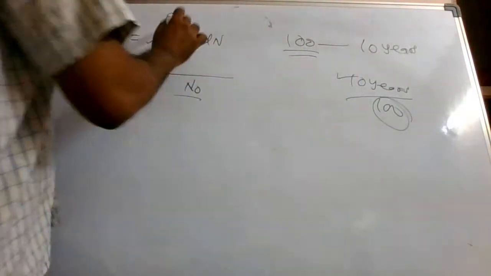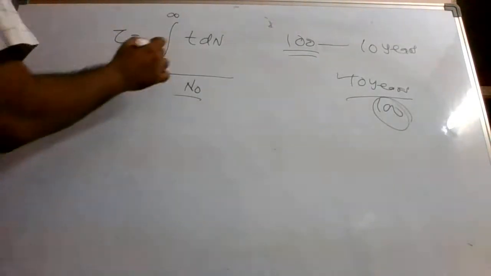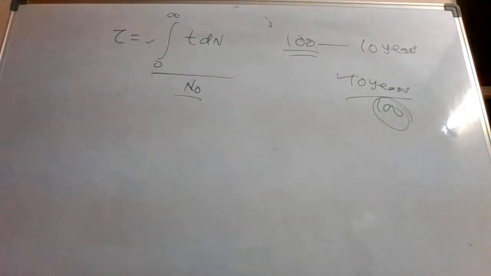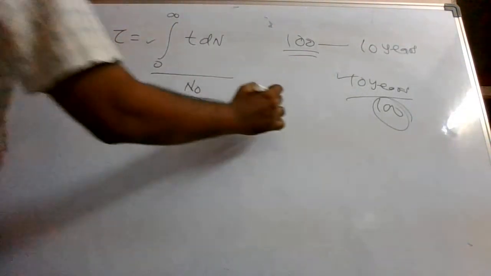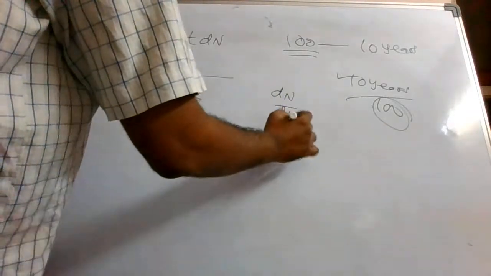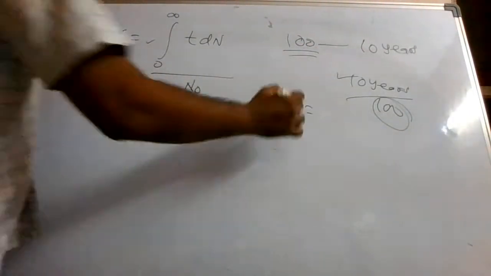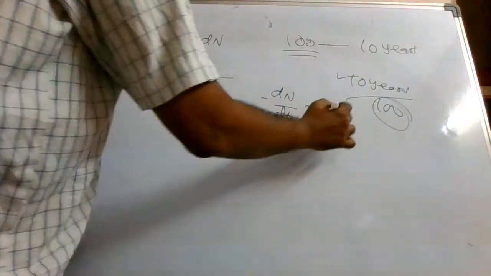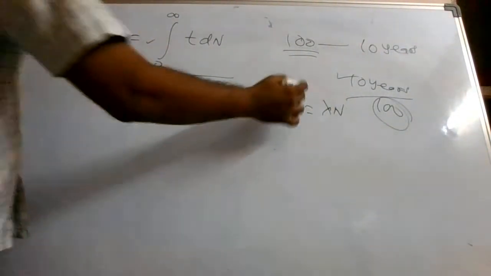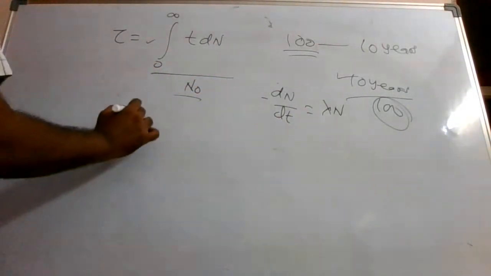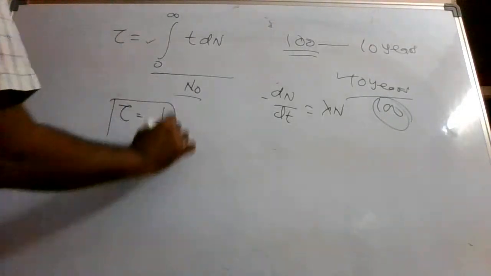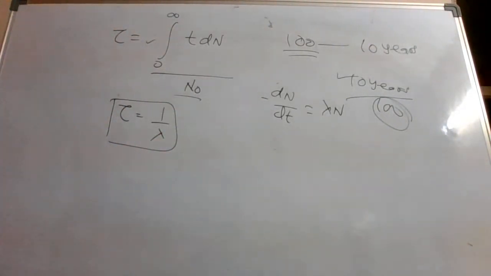Now here this 100 is n0, and this numerator part is this. When you solve this, actually I am not doing that integration part. Anyone interested can message me, and I will solve it and tell you how you will solve it. You know that minus dn by dt is the activity R, which is equal to lambda n. So from here you can get the expression for dn, which you need to put over here. Once you solve that, you get the average lifespan of the nuclei as 1 upon lambda. So this is a useful result for us.